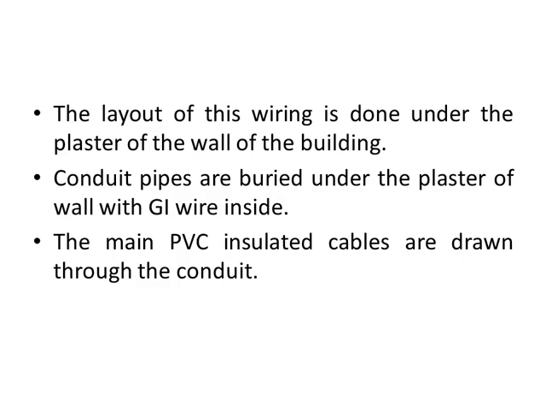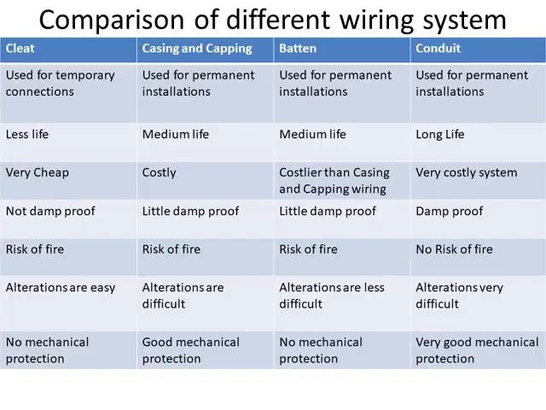Conduit wires are buried under the plaster of wall with galvanized iron wire inside. GI wire is for earthing. The main PVC insulated cables are drawn through the conduit.